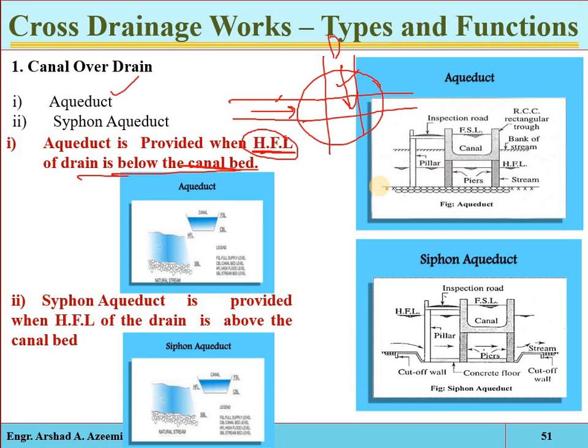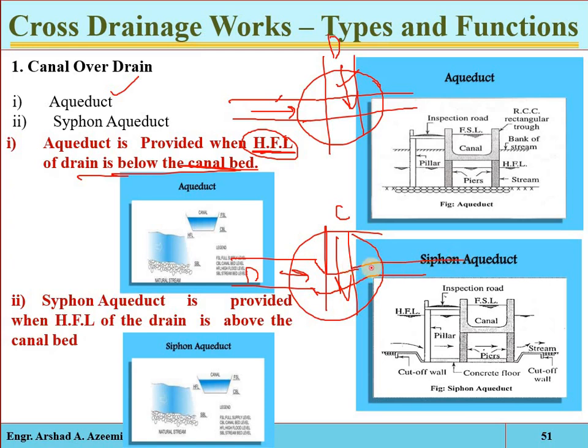Okay, now when the highest flood level of the drain is above the canal bed, for example, if this is the irrigation canal and here we have the drain, intersecting at this point. Now see, if the highest flood level of the drain is above the elevation of the canal bed, then what will be required? Then we will have to provide a drop structure here, and the drain will be lowered from the canal, and then it will rise to its downstream natural bed elevation.